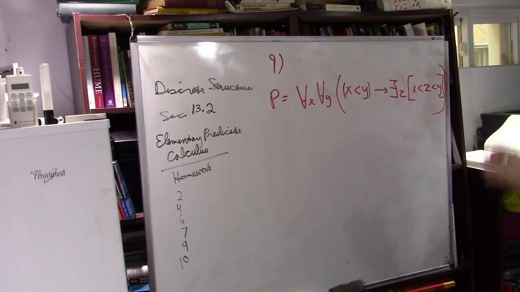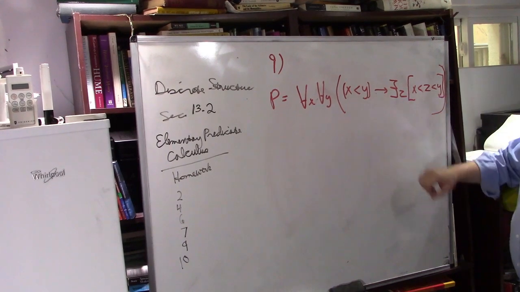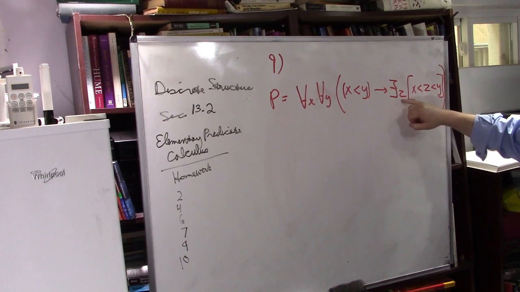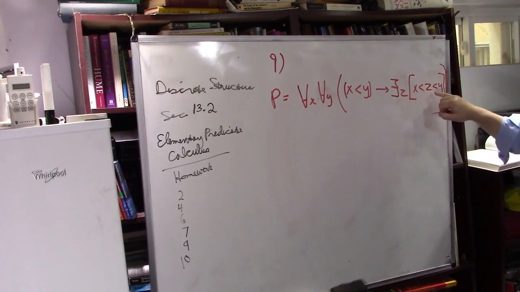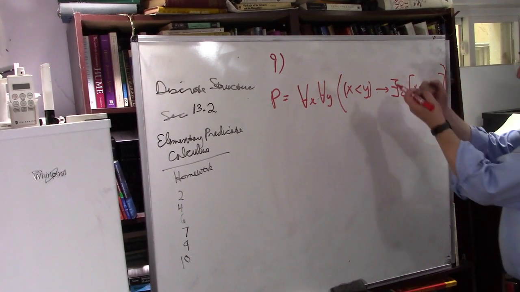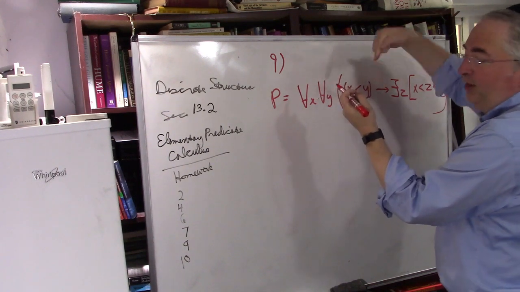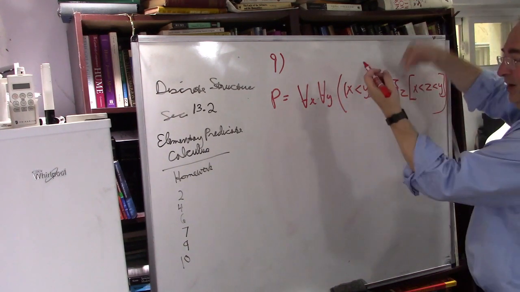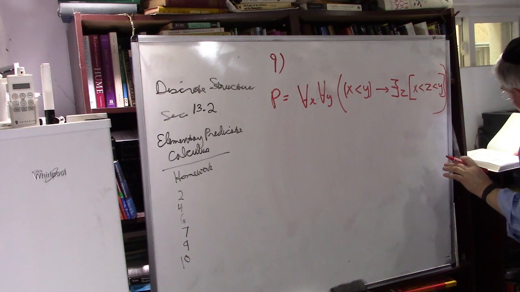Let's see what it says. It says for all x, for all y, if x is less than y, that implies that there is some number z such that z is in between them. X is less than z and z is less than y. So as long as you have two numbers, one less than the other, there exists a number in between. That's what the statement says. That's what the statement means.